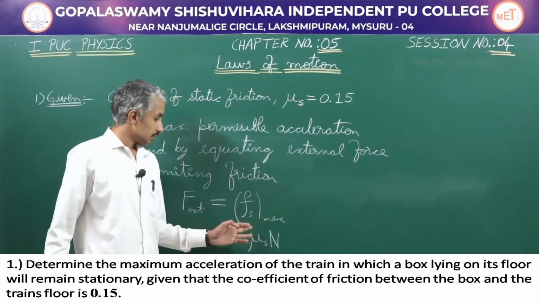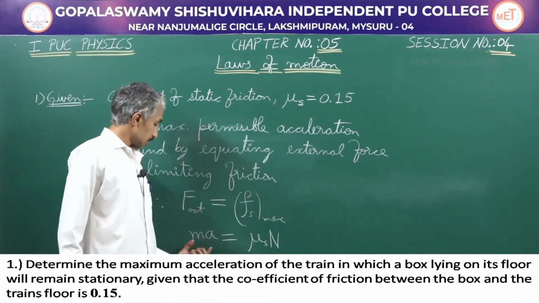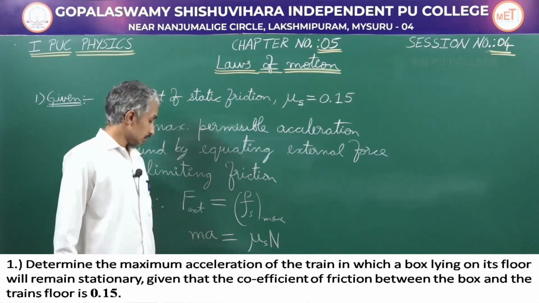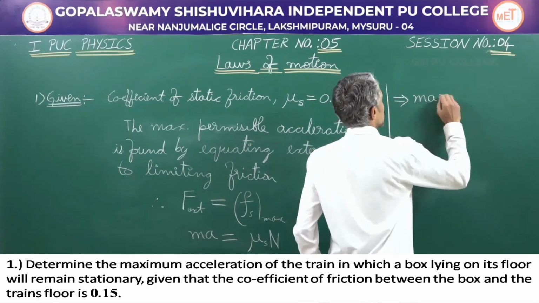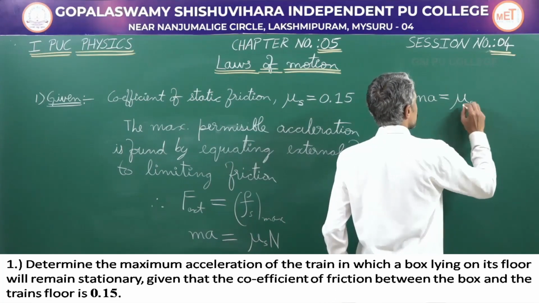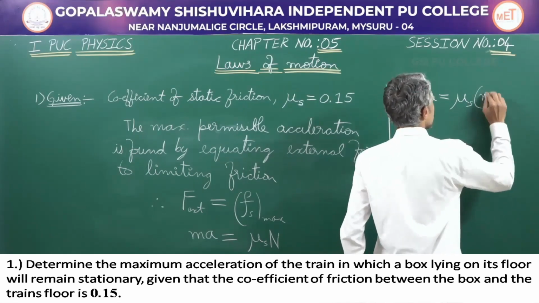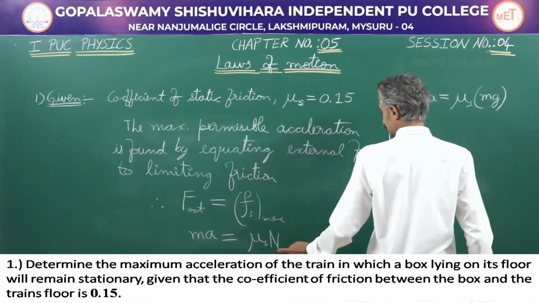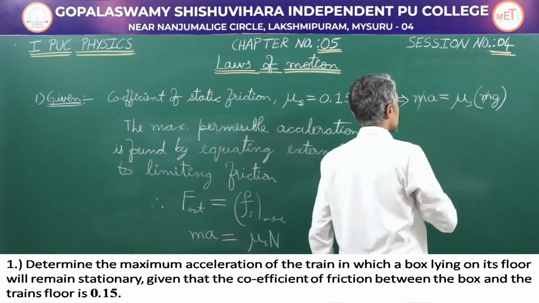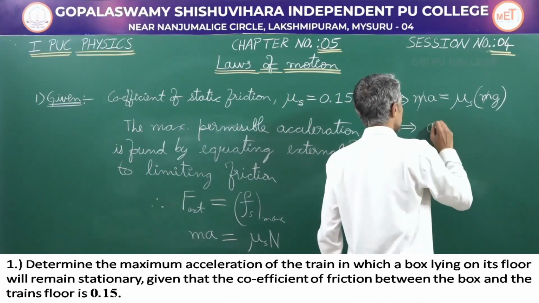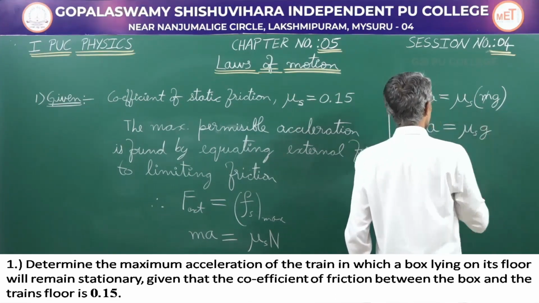We have learnt the mathematics of limiting friction or static friction. So equate the force to limiting friction. Let us continue further. So which implies mass into acceleration should be equal to coefficient of static friction into what is normal reaction? It is m into g. In this case, normal reaction is m into g, which is equal to weight of the box. You can cancel m on both the sides. So a is equal to mu s into g.